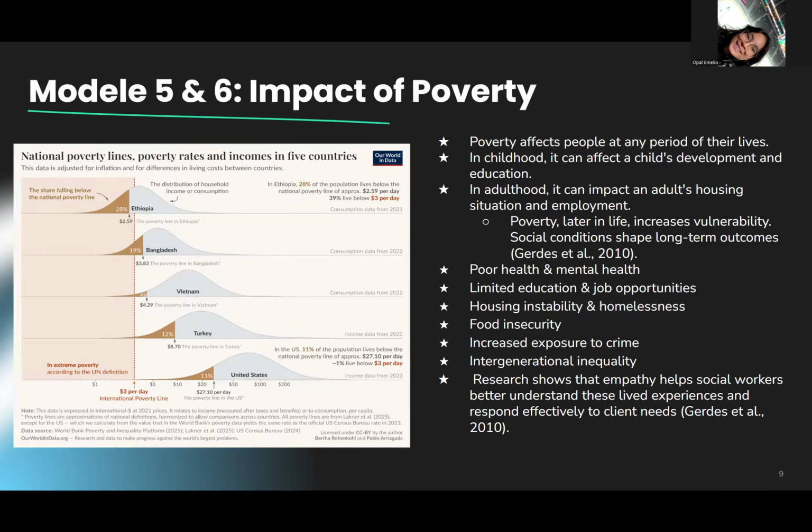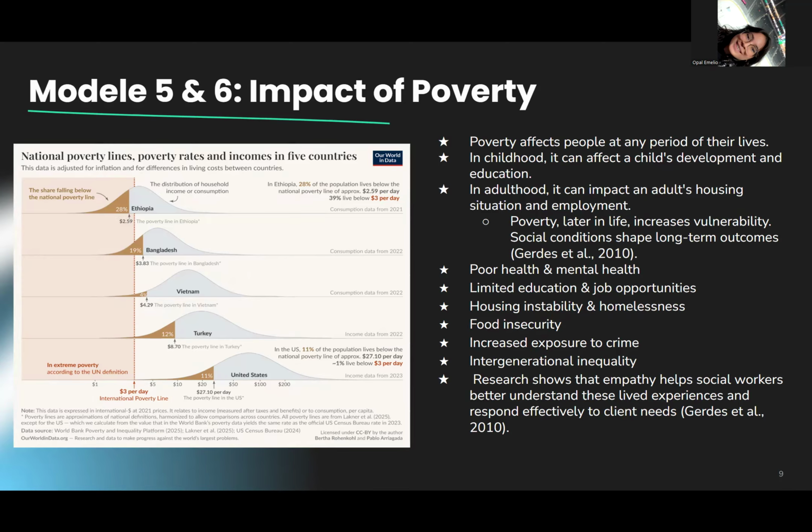For my next slide, impact of poverty. Poverty impacts individuals across the entire lifespan, affecting development, opportunities, and quality of life. In childhood, poverty can limit access to education, nutrition, and stable housing, which affects long-term development.